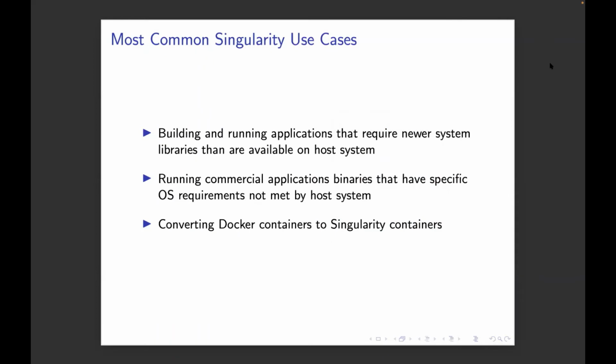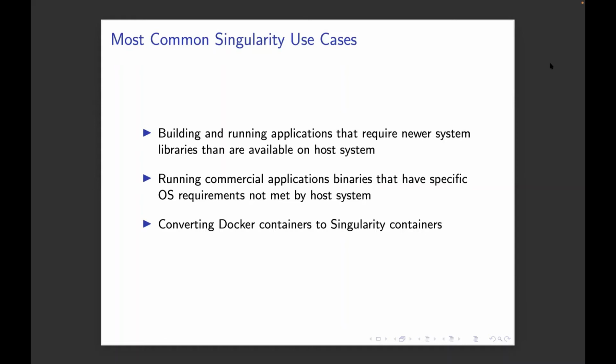Now, the most common use case that we see for Singularity on our systems is, first and foremost, building and running applications that are hard to compile in our native software environment. So for example, I maintain a lot of the containers that we build for users out of the box and just have on the system for you to use.